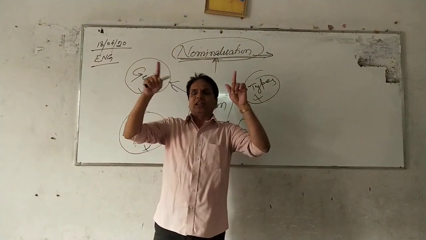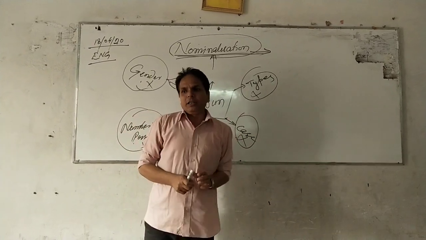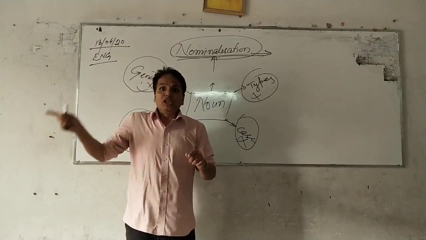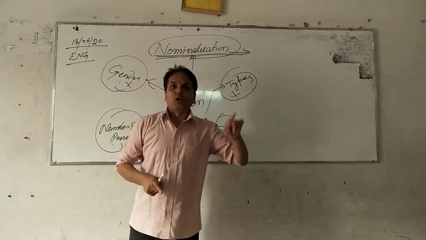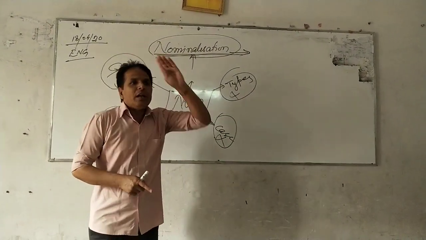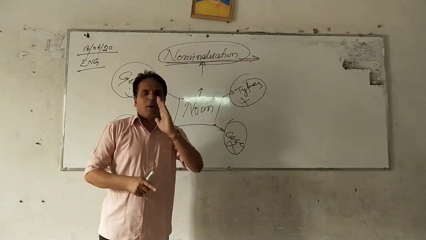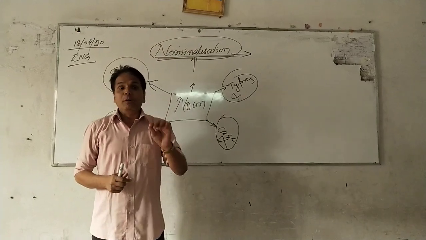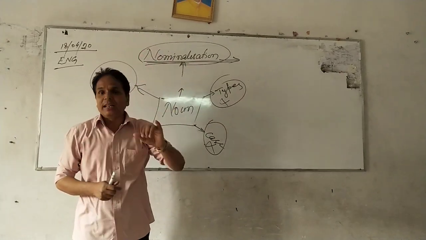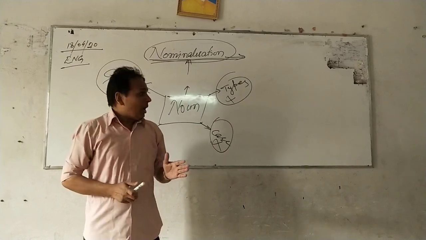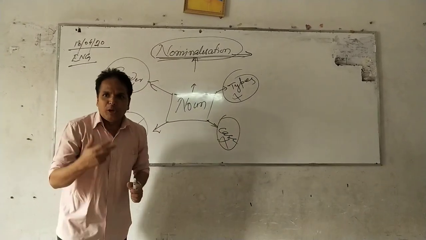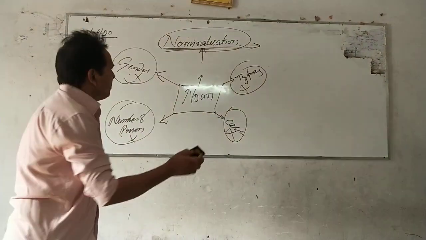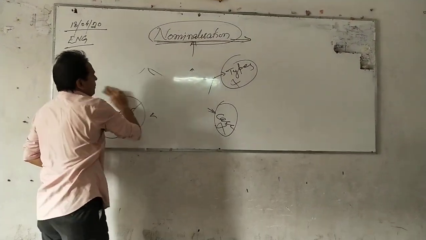And third benefit of nominalization is that it simplifies the sentence. Two or more sentences, compound sentence or complex sentence, can be changed into the simple sentence by means of the nominalization. So there are too many advantages in our practical life of expressing the English by means of the nominalization. So nominalization helps us in different ways, and therefore we have to learn some of the methods. So today we shall discuss about formation of noun from verb.